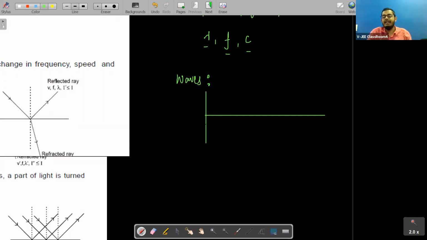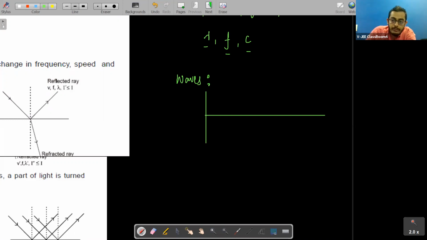Let's take one example. If you are standing in a queue somewhere, maybe taking your college forms or anything, and you push the human being who is just in front of you, what did you do? You transferred a bit of your energy to the man who is just in front of you, and then he will transfer the energy to the man next to him, then he will transfer it to the man next to him, and this energy will get transferred to the last man standing in the queue, right? So this is how energy transfer takes place, students.